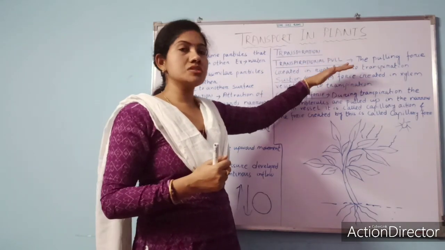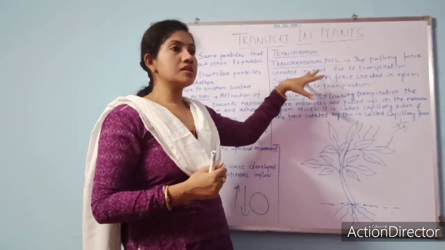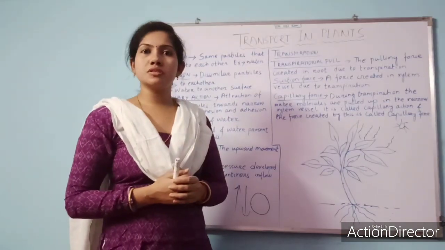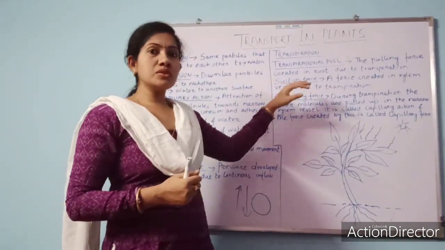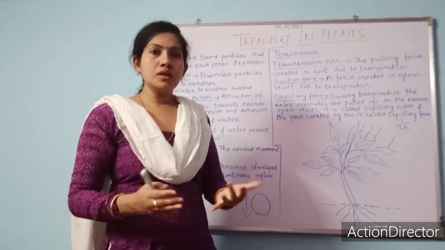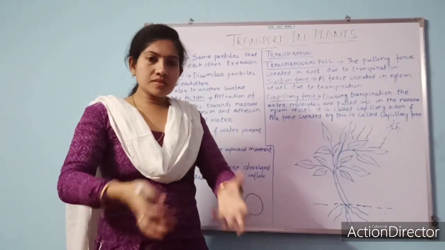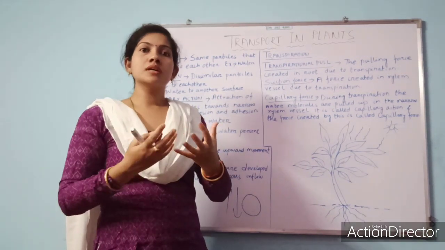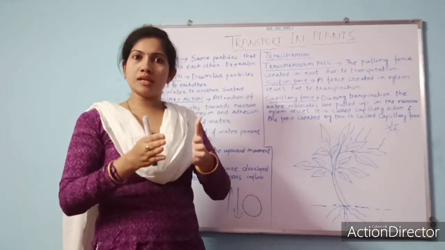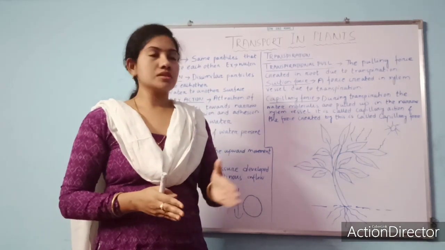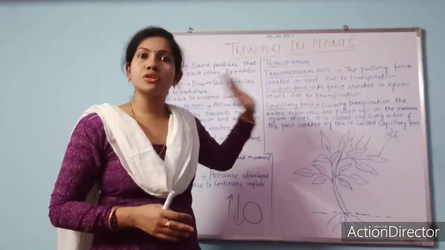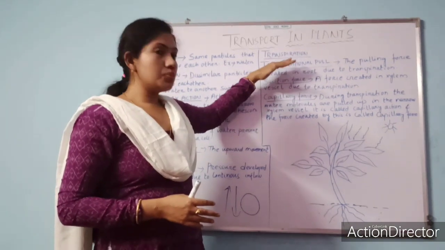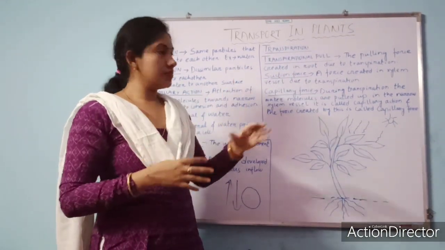This is called transpirational pull, the pulling force created in the root due to transpiration. The xylem vessel will suck more water, and it creates a force called suction force. The force created in xylem vessels due to transpirational pull is known as suction force. So transpirational pull and suction force are both interrelated.